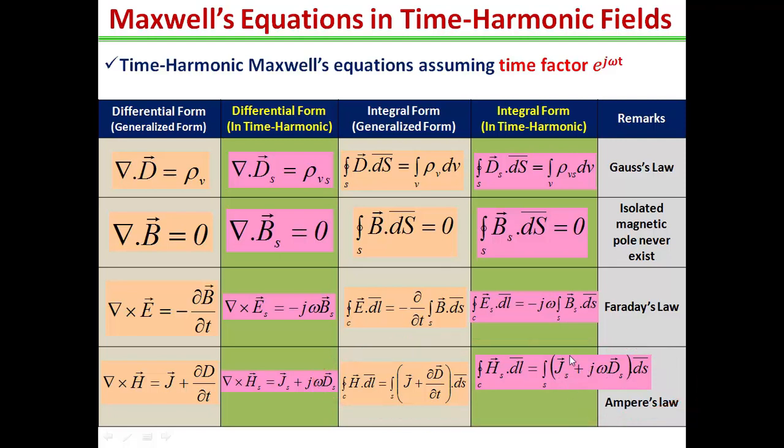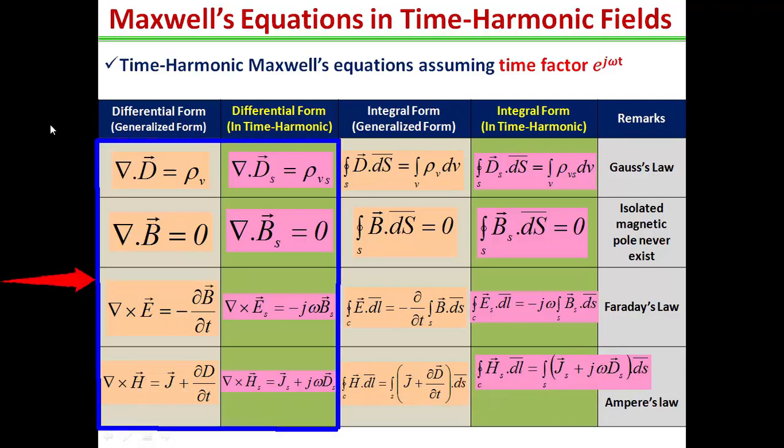Here Js and Ds are the phasor forms of J and D respectively, and the j omega term is for del by del t. So all these four equations are given in the time harmonic fields, showing how they change from the generalized equations.